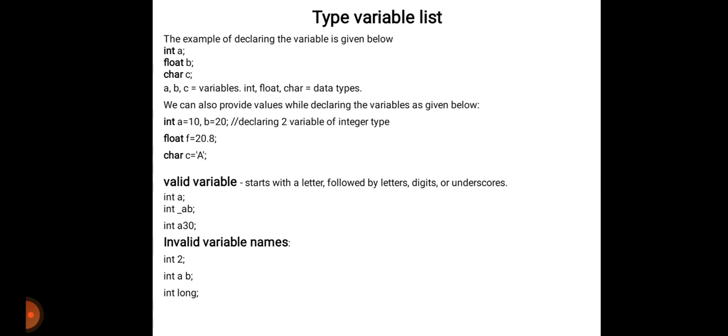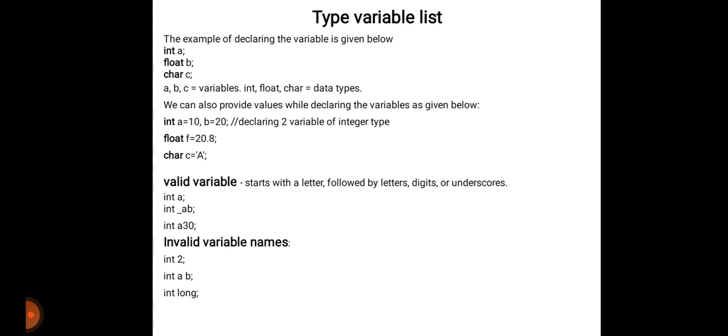First of all, the variable type and variable list. Suppose an example of declaring a variable is given below: integer A, float B, character C. Here A, B, C are variables and integer, float, character are the data types.